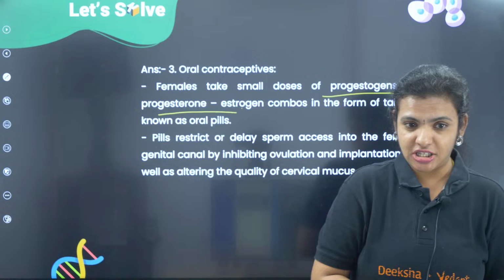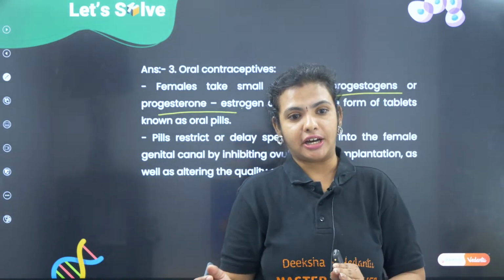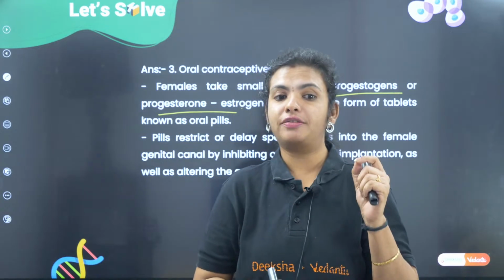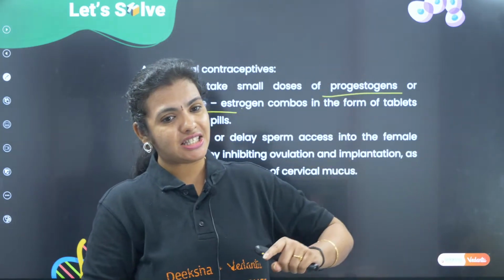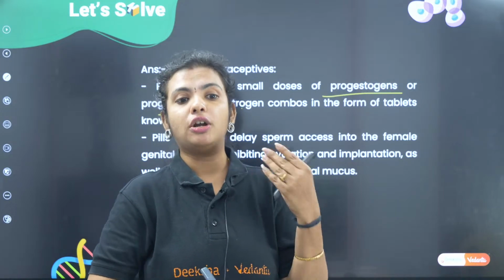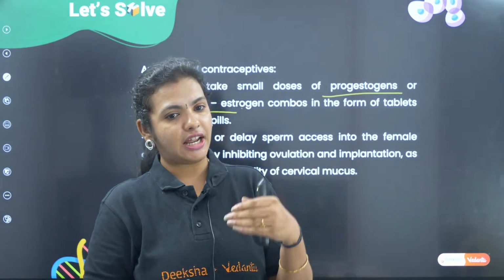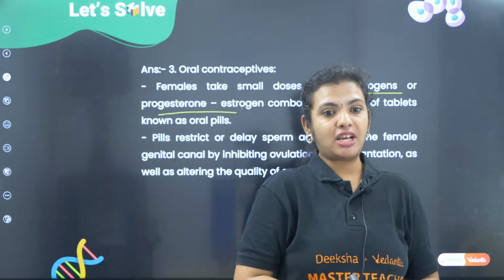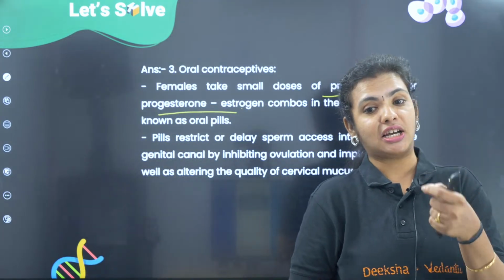What these pills do is alter or inhibit ovulation, that means the release of the egg. When the egg itself is not released, what will happen? There is no fertilization, there is no pregnancy. The second thing they do is alter the cervical mucus.